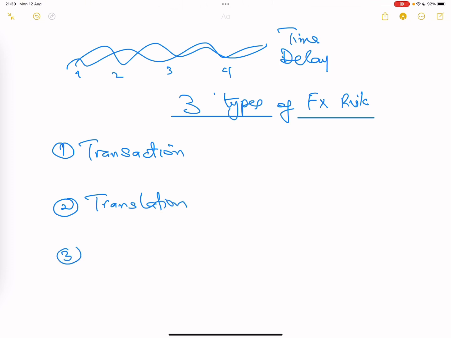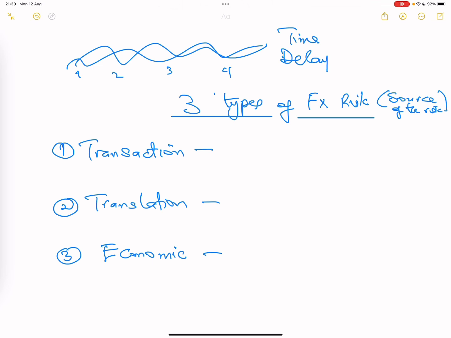And the third one is economic risk. And I'll tell you the difference between the 3, because there are 3 different things entirely. And the way you need to understand them is the causes. So you need to know what causes or what is the source of that risk. That's how you need to know it. Because when it's been tested as well, that's what your examiner will look at for your answer.